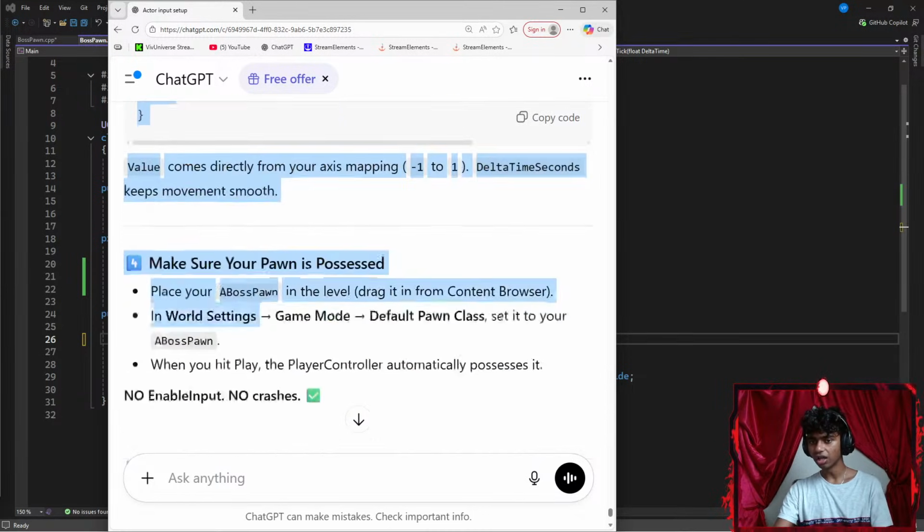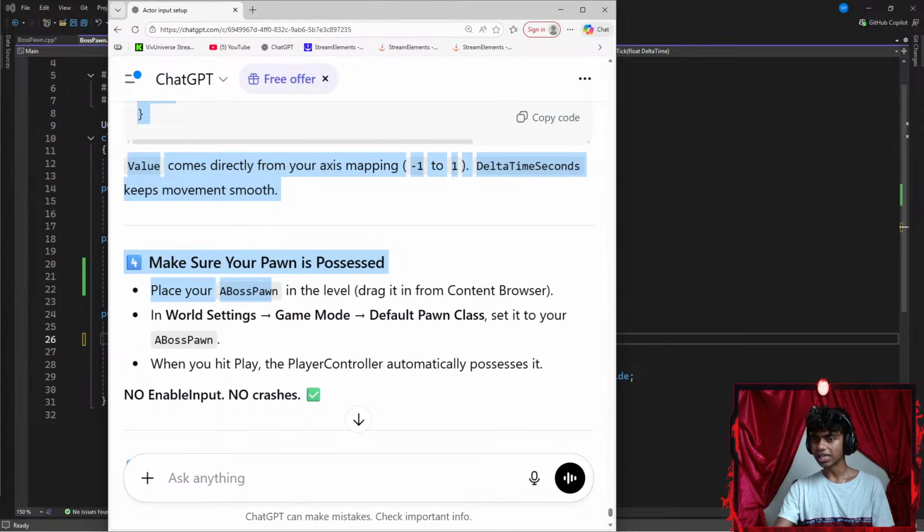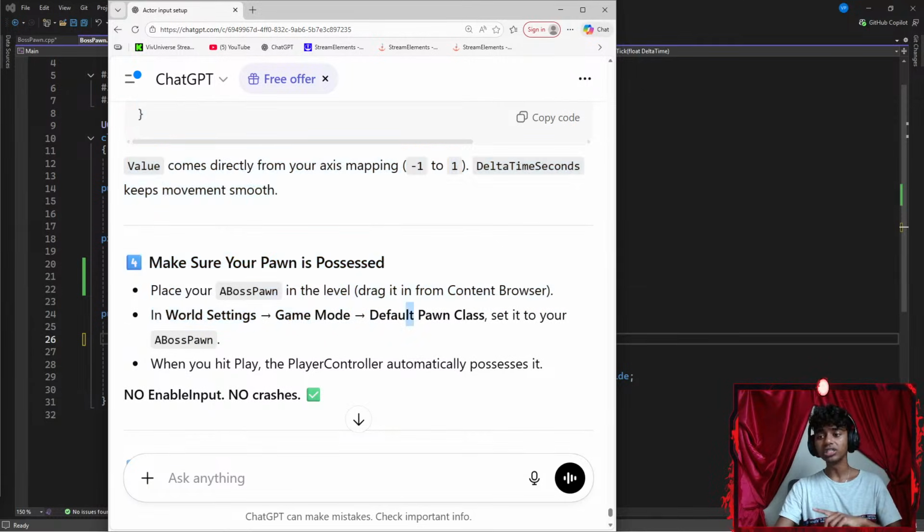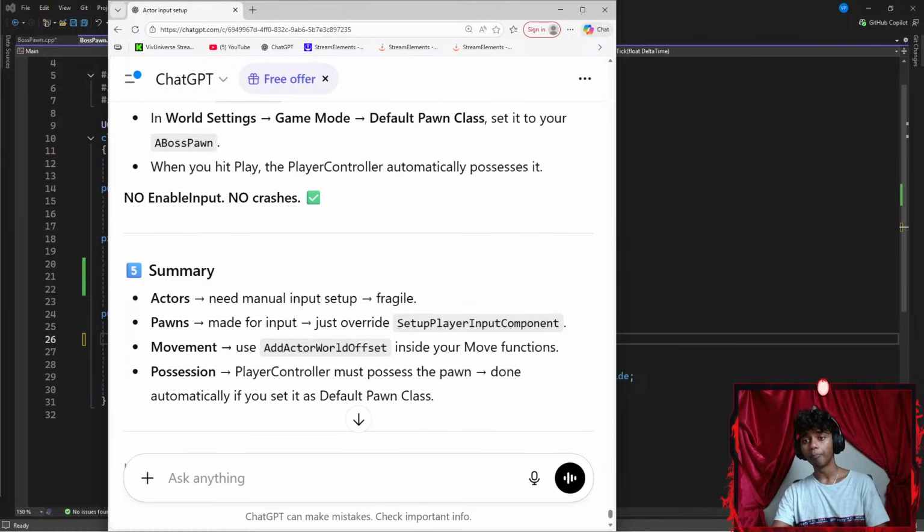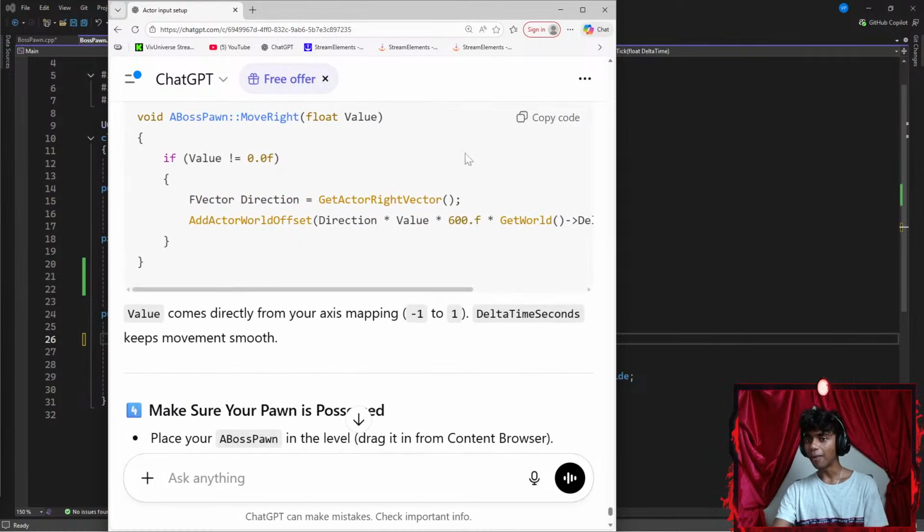I see, make sure your pawn is possessed. Place your pawn in the level, drag it to the content browser, in world settings, game mode, default pawn, set it to a boss pawn. Okay, I might do that part later. First, I want to try writing code up here.